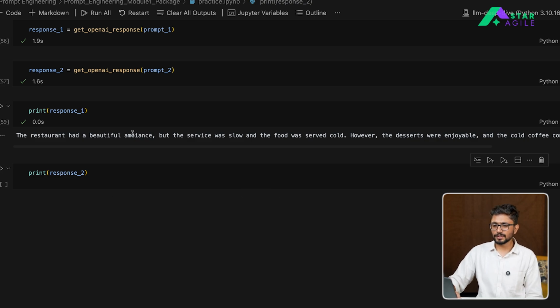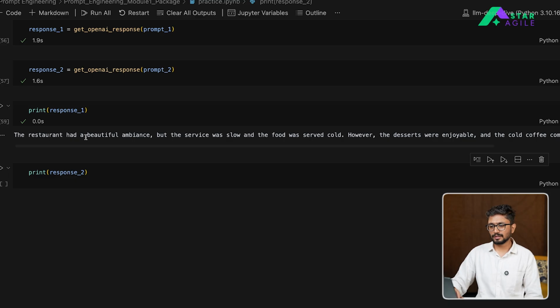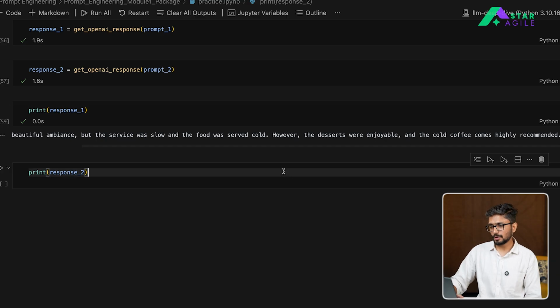So here for the first, you can see the output contains all the things that you are supposed to ask. It says the restaurant had a beautiful ambience, but the service was slow and the food was served cold. However, desserts were enjoyable and the cold coffee comes highly recommended. So that's the first output.